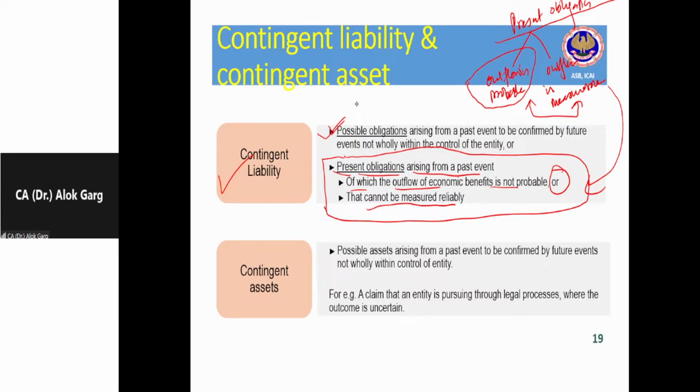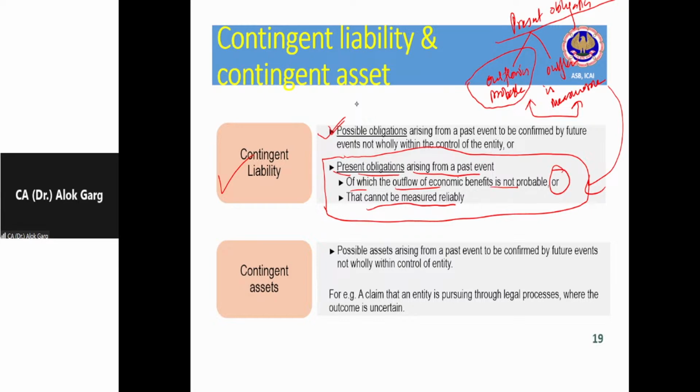So present obligation is not there, possible obligations are there, right, which is depending upon the happening or non-happening of some future event. Is it right? Is it clear? So those have to be shown as a contingent liability.